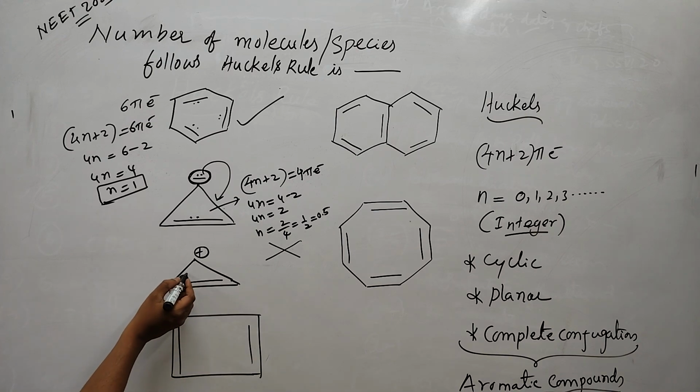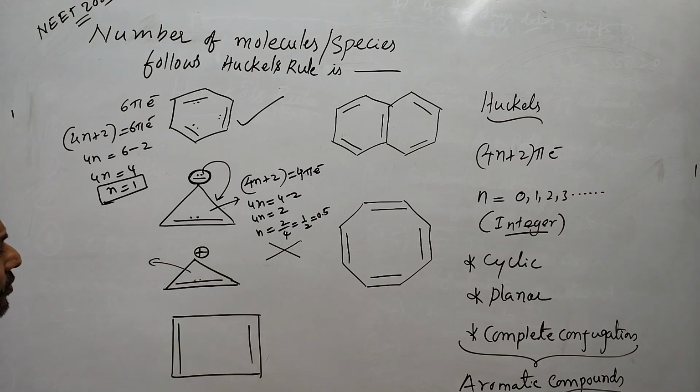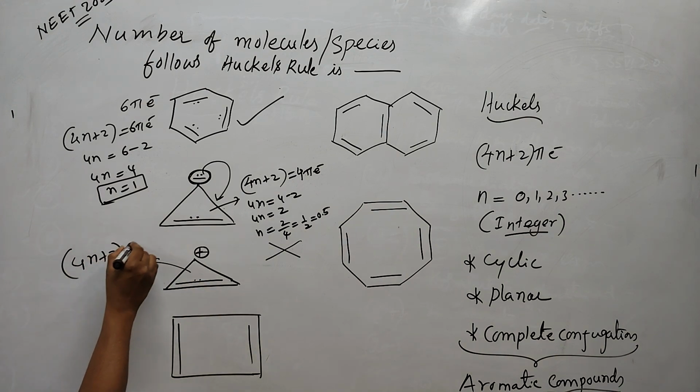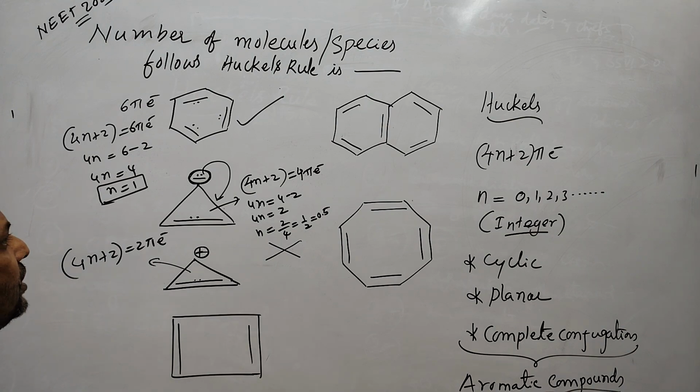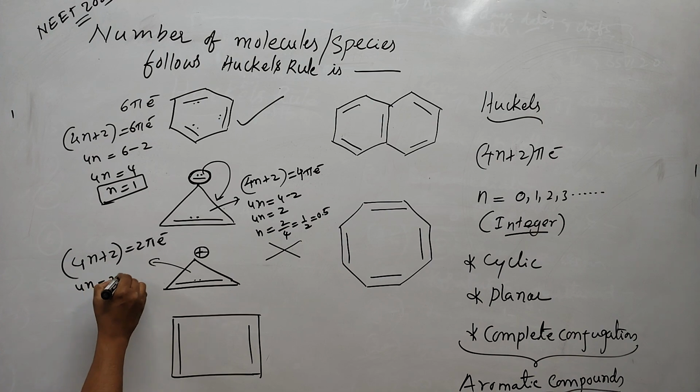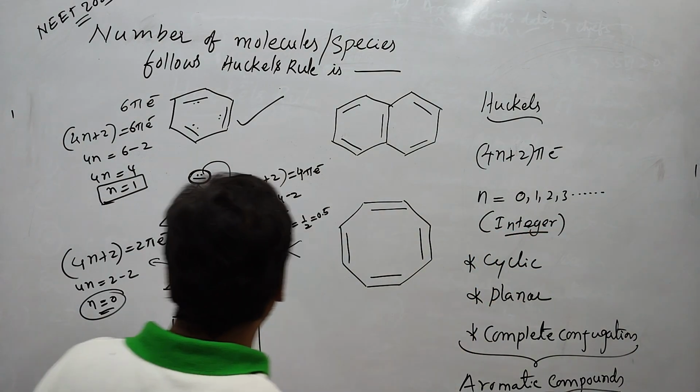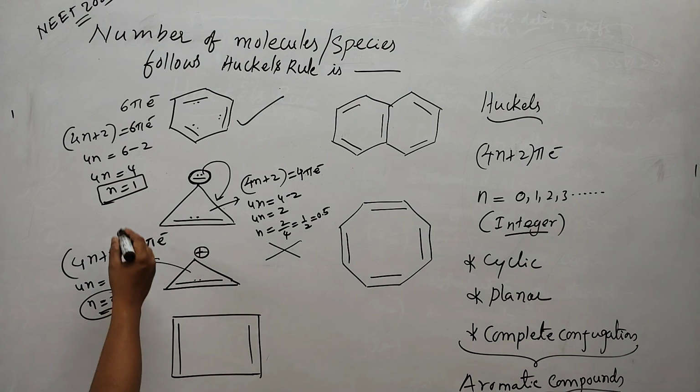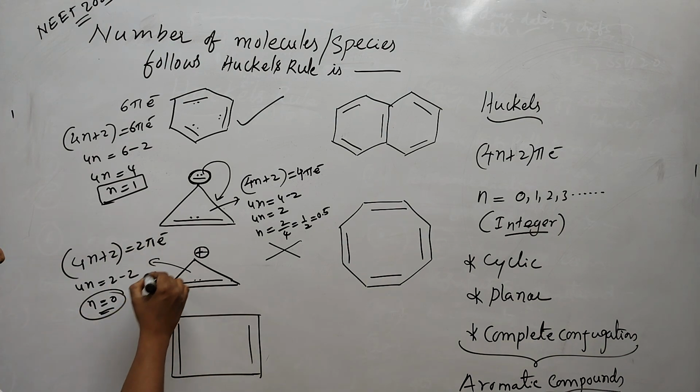Next example, take this molecule. It has a positive charge and 2 pi electrons. So 4n plus 2 is equal to 2 pi electrons, so 4n is equal to 2 minus 2, which is 0. So n is equal to 0. According to Huckel's rule, n should be 0, 1, 2, 3, 4, so this compound follows Huckel's rule and is aromatic.